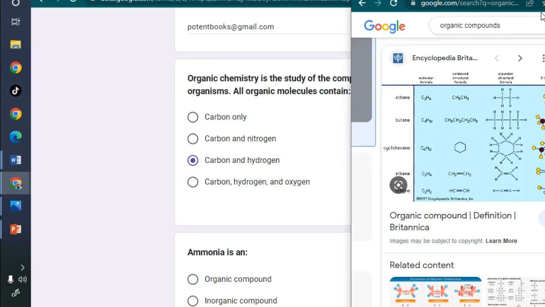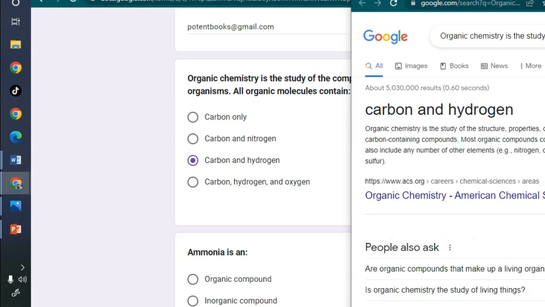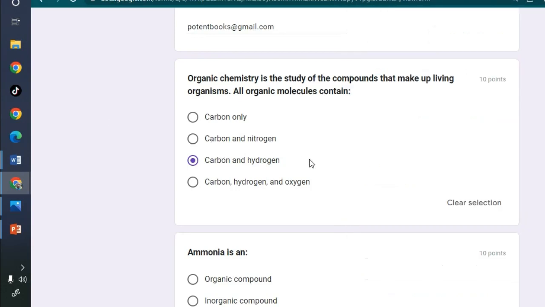So this question says it contains carbon and hydrogen, but the organic compounds can contain other elements like nitrogen, oxygen, halogens, but they must contain carbon and hydrogen. So your response for question 1 is choice C, and it has 10 points.